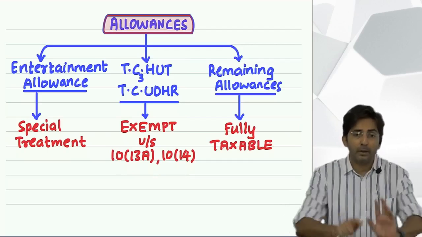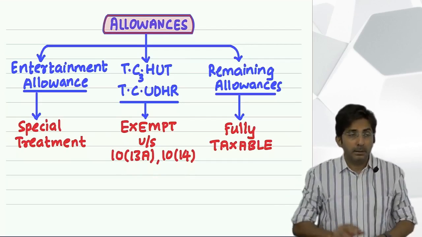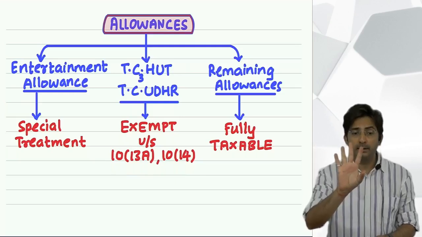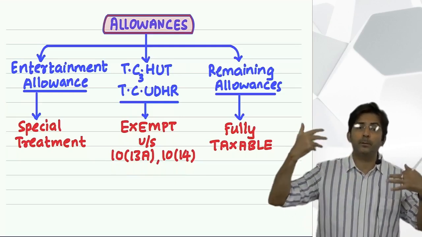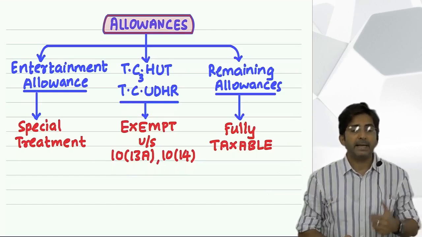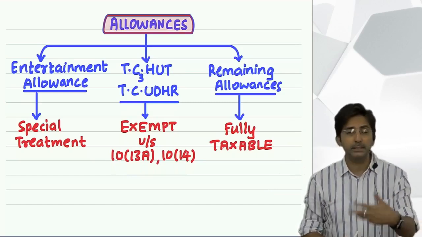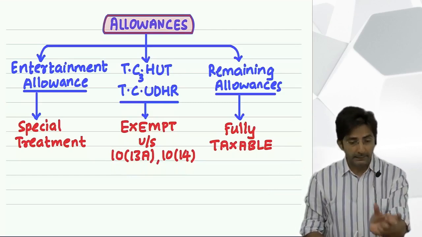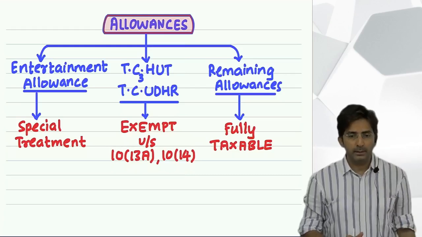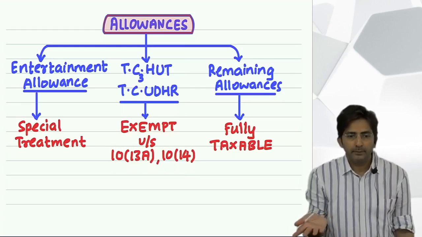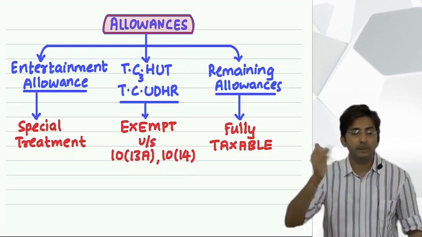For that also the company gives you an allowance. But this allowance is not given to everyone. It is only for those who have to work in a particular uniform, like air hostesses, pilots, watchmen, security guards, and factory workers. Here also the rule is the same: exempt up to the amount spent.